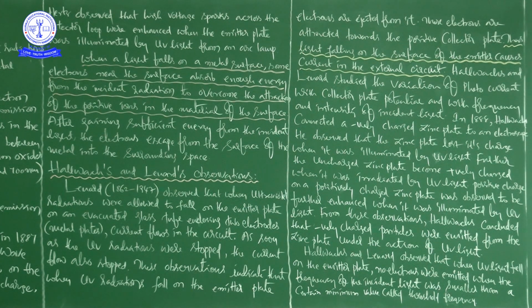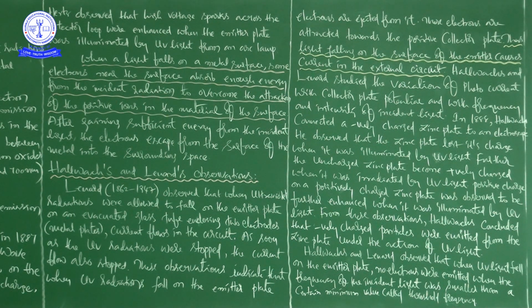So what is the final conclusion from these things? When ultraviolet radiations fall on the emitter plate, electrons are ejected from it. These electrons are attracted towards the positive collector plate. An electron is a negative charge, and just opposite to that, on the other side we have a positive electrode.